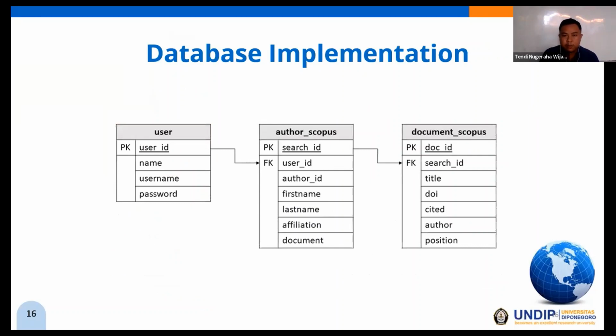This is the database implementation. It uses MySQL. The local server used to run the database are Apache and MySQL using XAMPP. This database consists of 3 tables that are user, author Scopus, and document of Scopus.